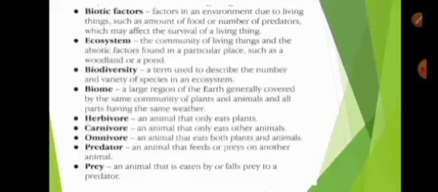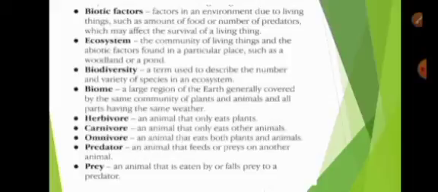Ecosystem, the community of living things and the abiotic factors found in a particular place, such as woodland or a pond. Biodiversity, a term used to describe the number and variety of species in an ecosystem. A biome, a large region of the earth generally covered by the same community of plants and animals, and all parts having the same weather.